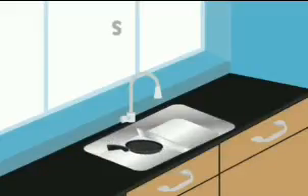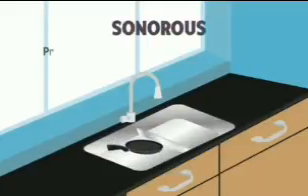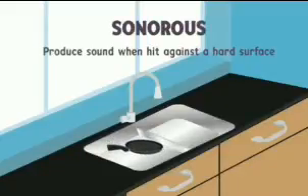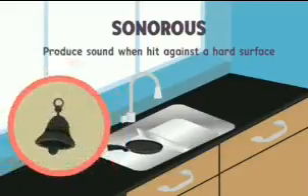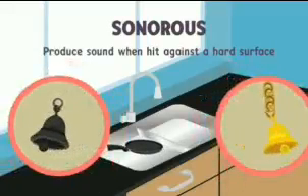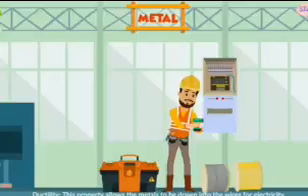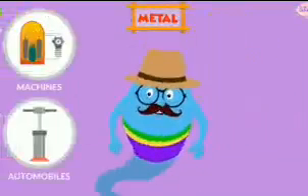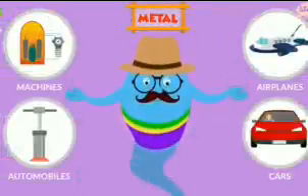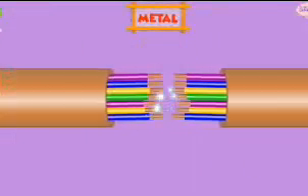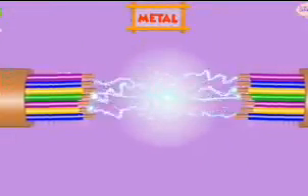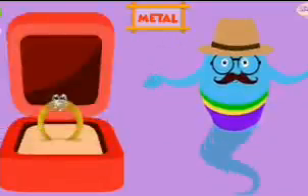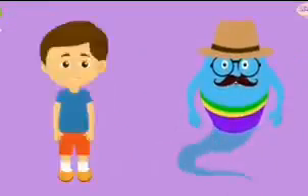We can call metals sonorous, meaning they produce sound when hit against a hard surface. No doubt, school bells, church bells, or the bells in a temple are made up of metals. Let's see some uses of metals. Metals are generally used in building machines, automobiles, airplanes, and cars, etc. Some metals like copper are used in making wires. Silver and gold are used for making ornaments.